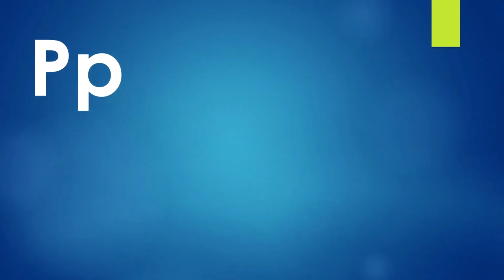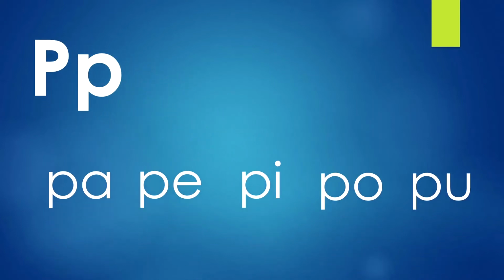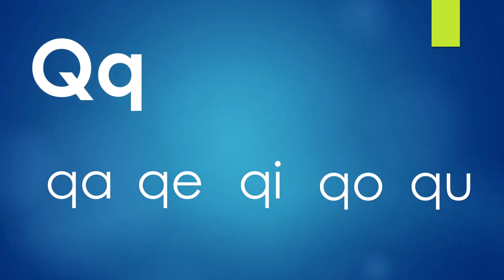When we join P with the vowels, we get pa, pe, pi, po, pu. Our next letter is Q. When we join Q with the vowels, we get qua, que, qui, quo, qua.